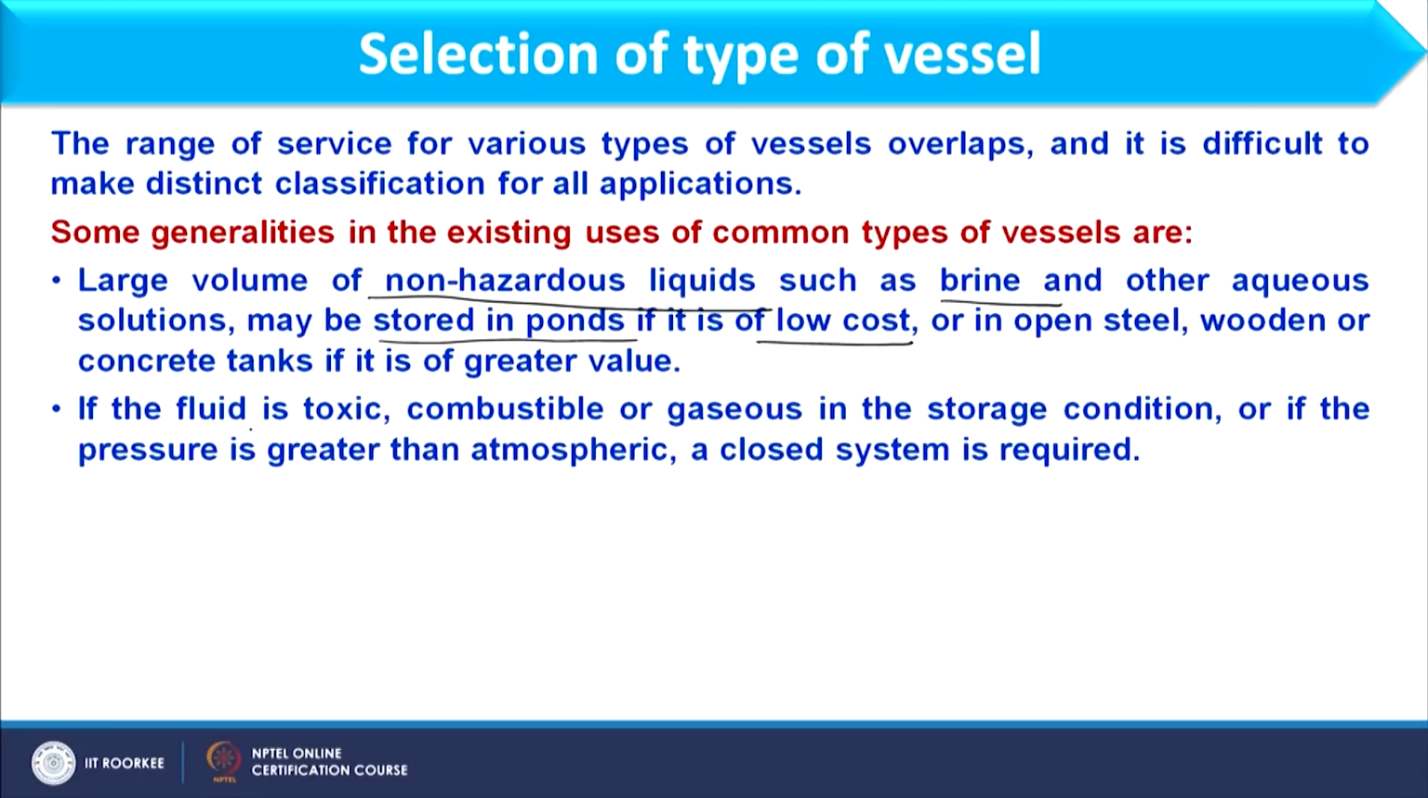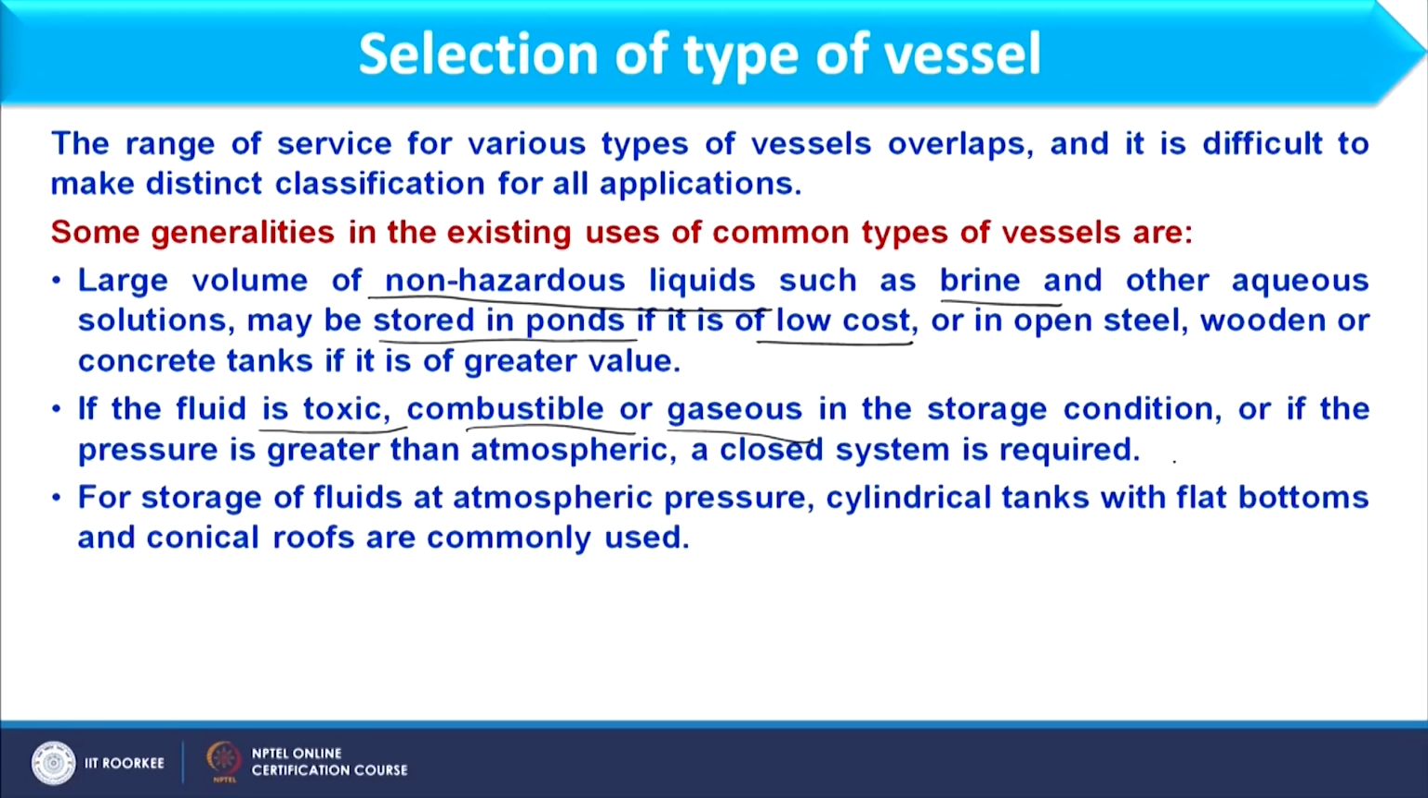So, the next guideline is, if the fluid is toxic, combustible or gaseous, then we need to store such fluid very carefully, and in that condition we usually use a cylindrical vessel with cover. It means we need to use a closed vessel, and you can understand why, because we are using toxic material that should not be released to the atmosphere.